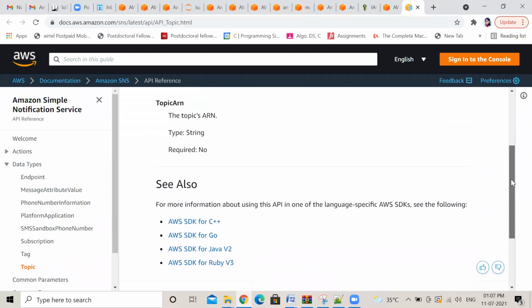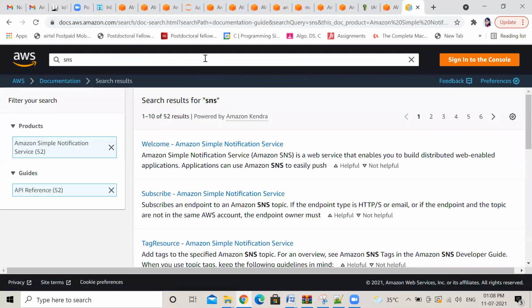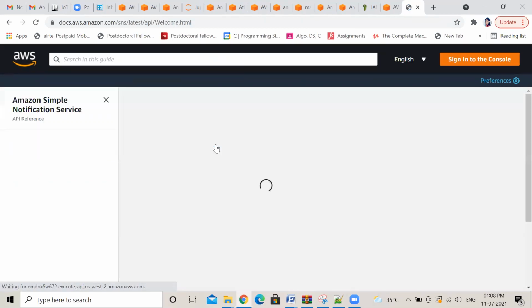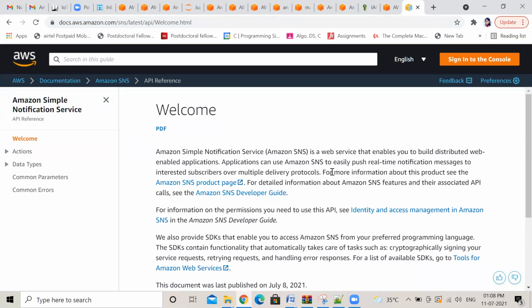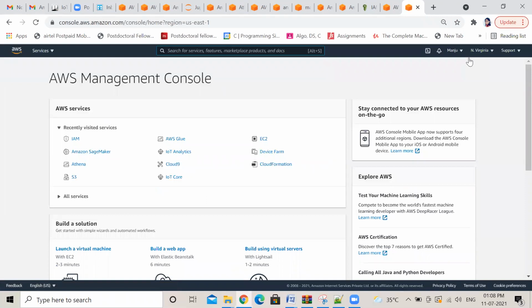Search here, type Simple Notification SNS, enter. Click on this Amazon Simple Notification Service. Have you signed in? Because it is just the sign-in console. Now you type SNS.